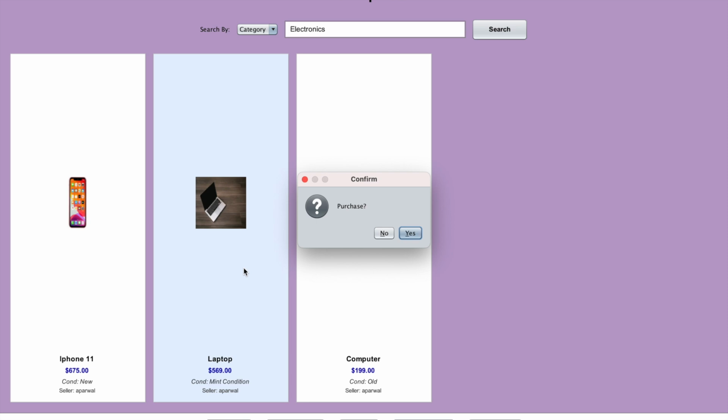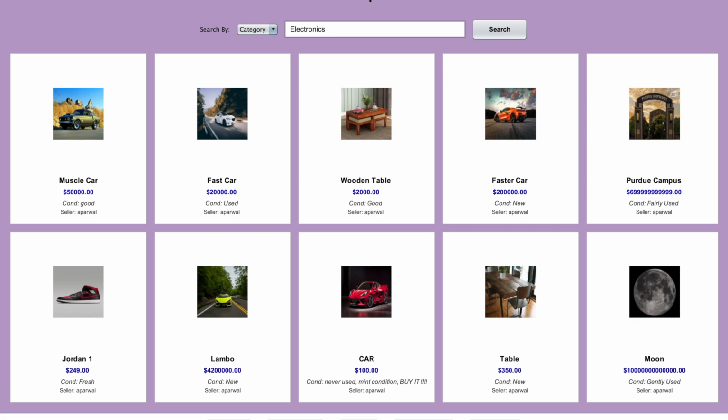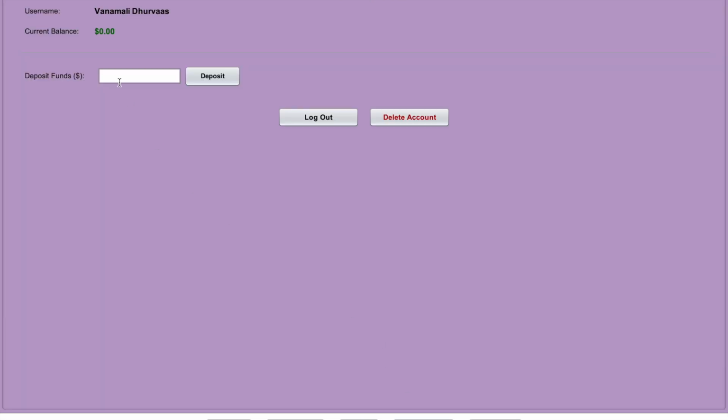Since we don't have funds right now, we can't purchase, but I just wanted to show you that you can do this. So let's go back home. Now, let's go to our account page. In our account page, we can currently see our username, and like I said before, we don't have any balance in our account right now. So the current balance is $0.